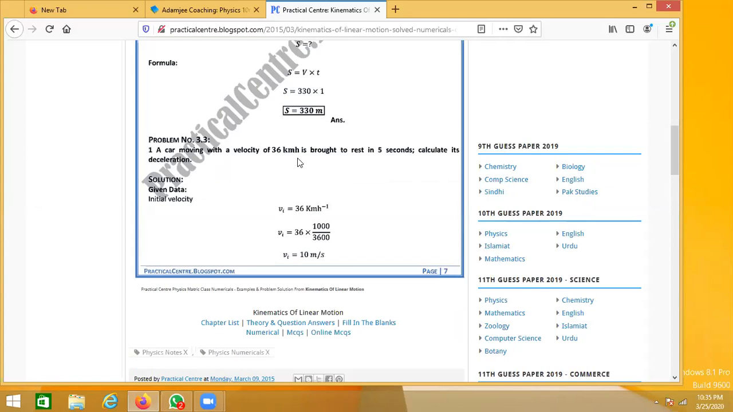And after that, they are saying it is brought to rest, so after some time it has stopped, which means final velocity has become 0. If you can see this part where my cursor is right now, they are converting this velocity, which is 36 kilometers per hour, into meters per second. The conversion is very simple: you multiply this value by 1000 and divide it by 3600, so you will get the answer of 10 meters per second. Okay, let's move on to the next page of this numerical.